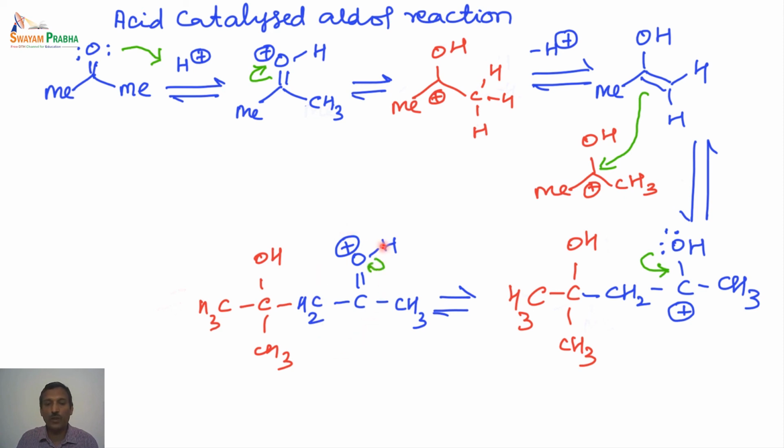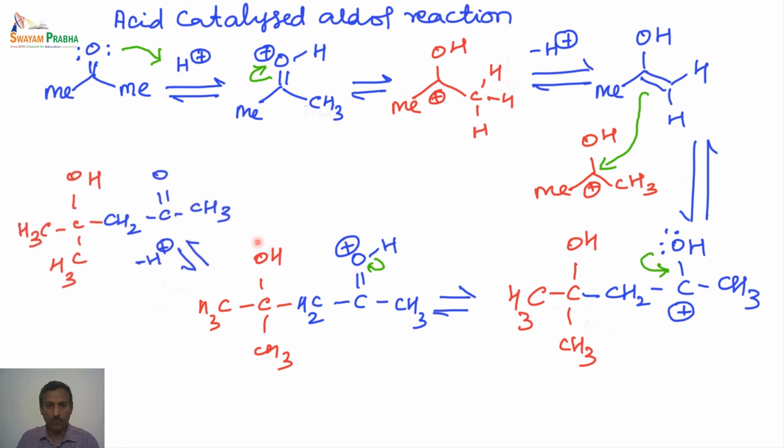So this oxonium ion loses the proton, because between oxygen and hydrogen, oxygen is more electronegative. So that simply pulls the bonded electrons towards itself, and the proton is left out as an H plus ion. So by the loss of H plus ion, we end up with this one.